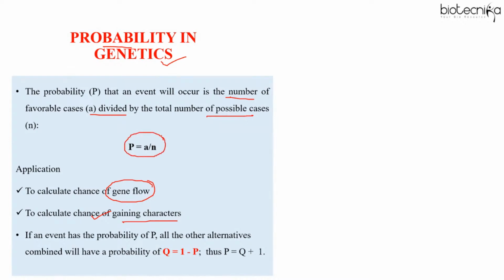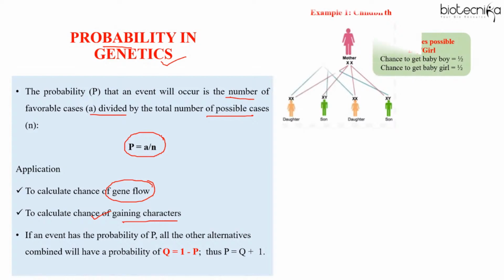This is a very general formula. For example, when we talk about childbirth, you know that there are two possible cases. A child can be a boy or it can be a girl, right? But if I specifically ask you what is the probability of getting a baby boy, then you know it is 1/2. Or if I ask you what is the probability of getting a baby girl, the favorable case is 1 and total possible cases are 2. So half, 50-50.